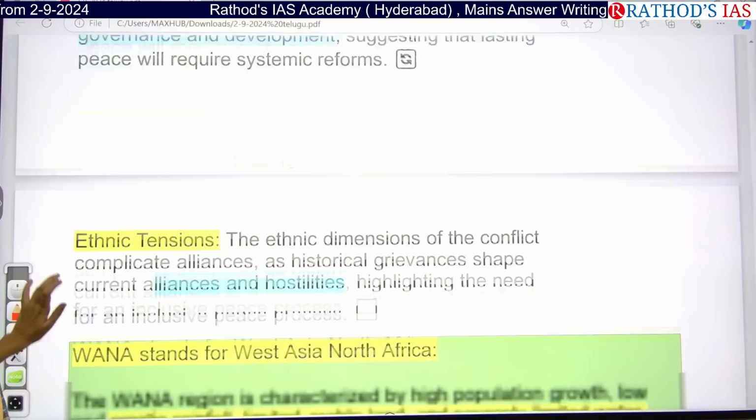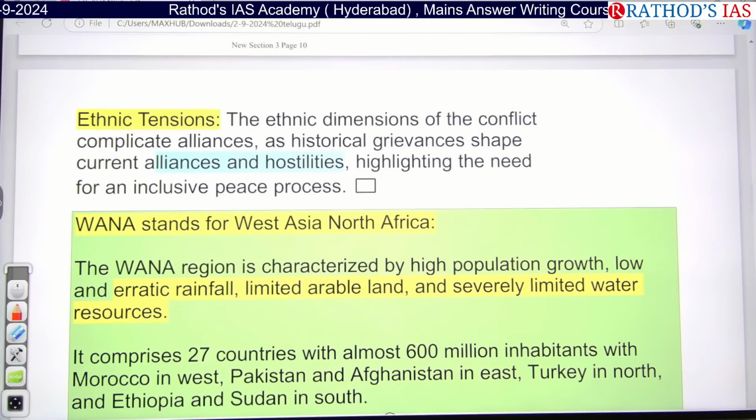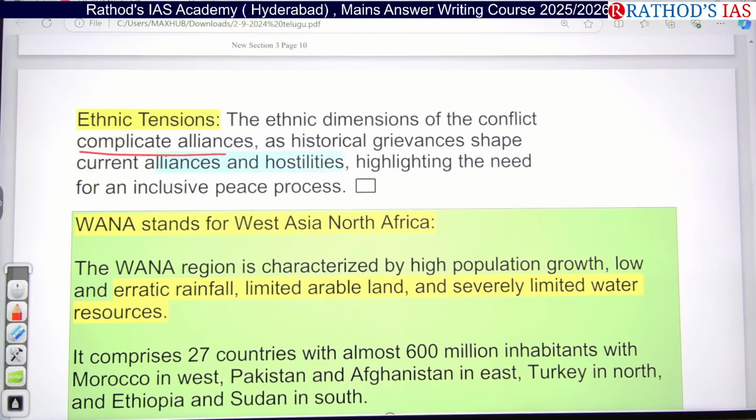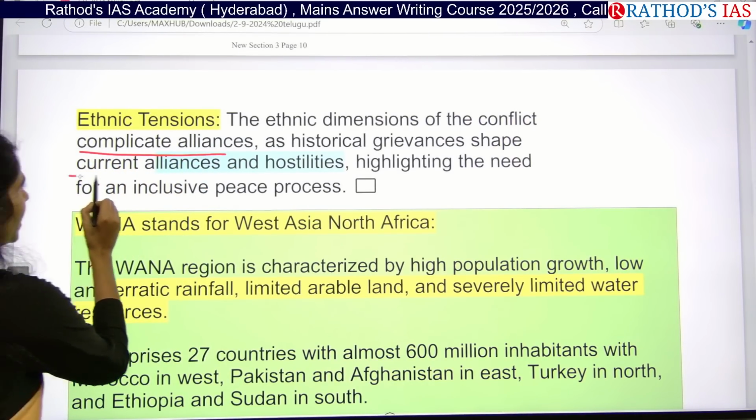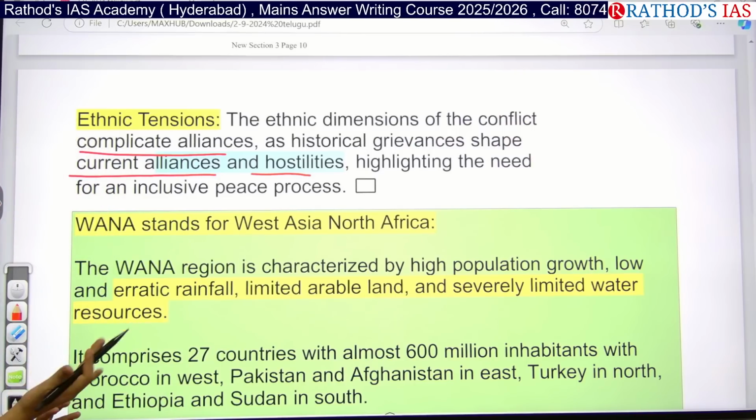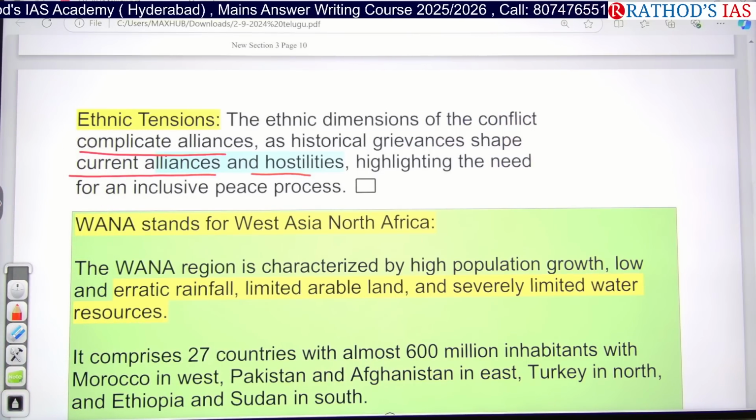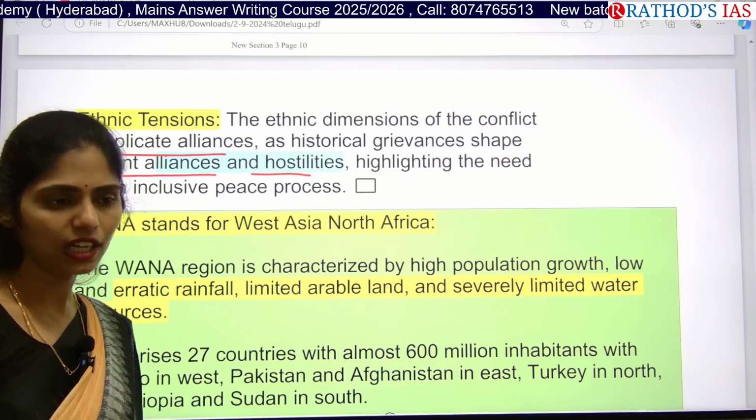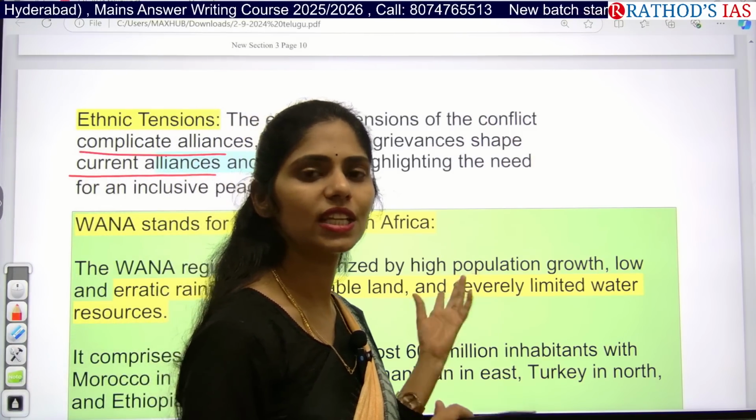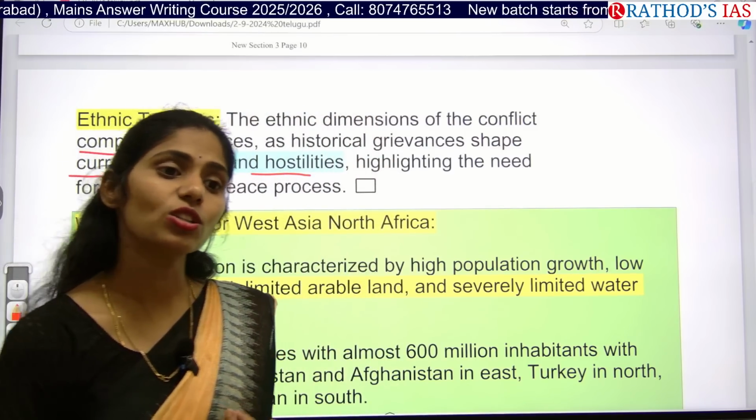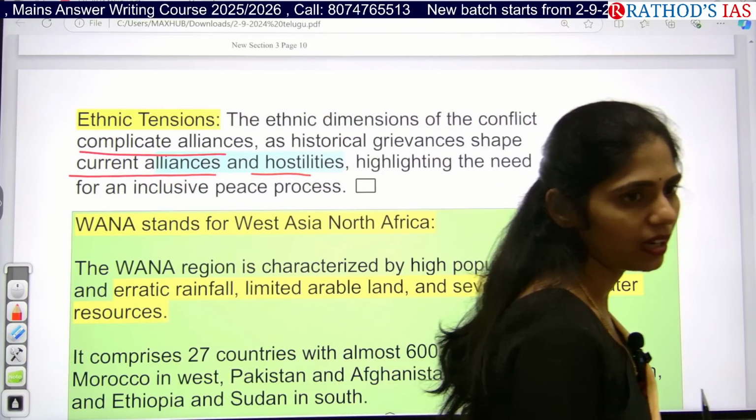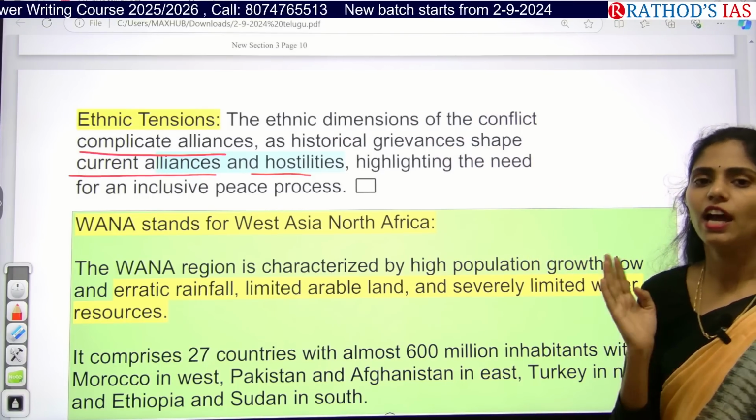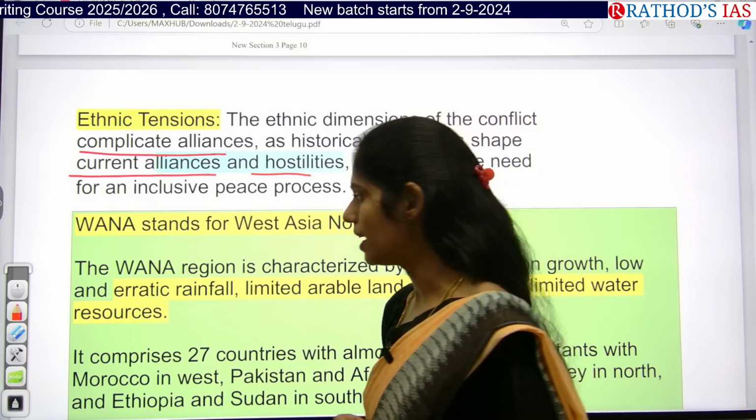And even there are ethnic issues as well. The ethnic dimensions of the conflict complicate alliances, as historical grievances shape the current alliances and hostility. So there will always be ethnic tension. The need here is to come up with a peace process between these groups. As of now, in our country we are facing the Manipur issue. In the same way, African countries are dominated by tribal people, right? So you have to understand why there are issues between the tribes, and we have to come up with a peace process for those tribes.